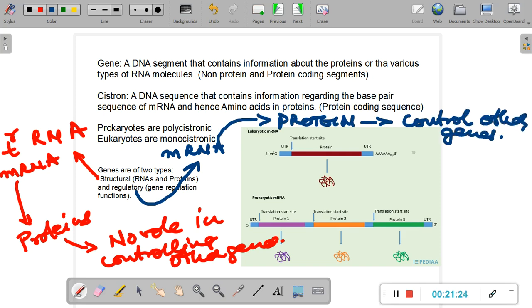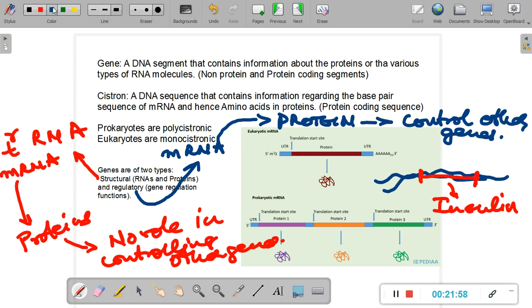Now let me give you an example. Let's say there is this DNA sequence, and let us say this is the gene for the production of a hormone called insulin. Insulin is required for glucose metabolism, for carbohydrate metabolism. This particular gene is a structural gene because it produces insulin, and insulin controls the amount of sugar present inside our body. So it's a structural gene.